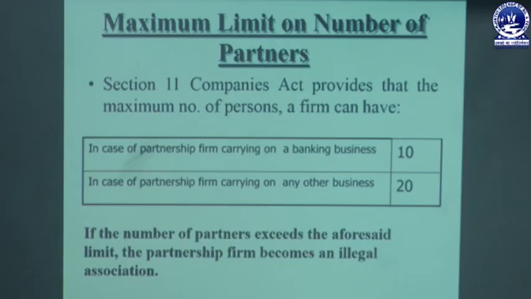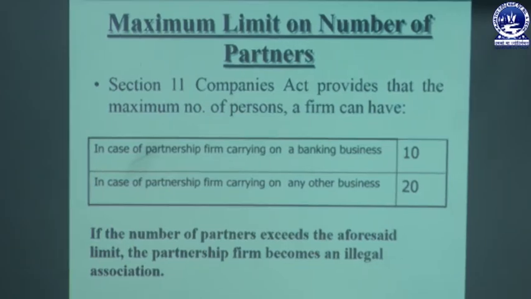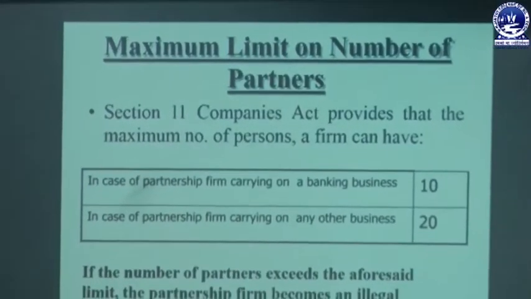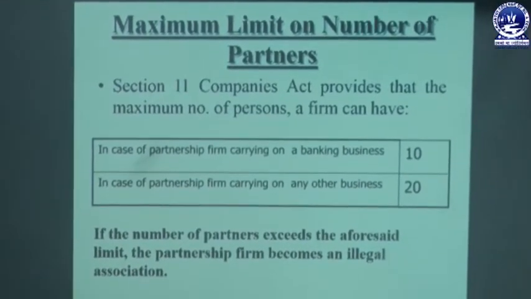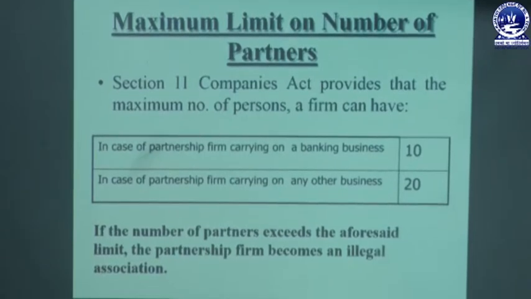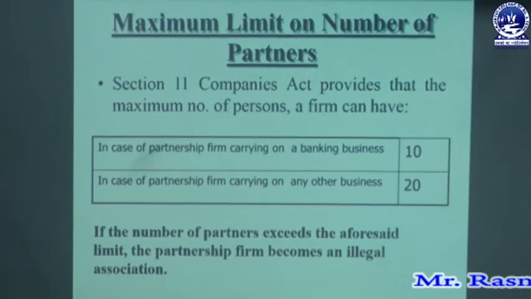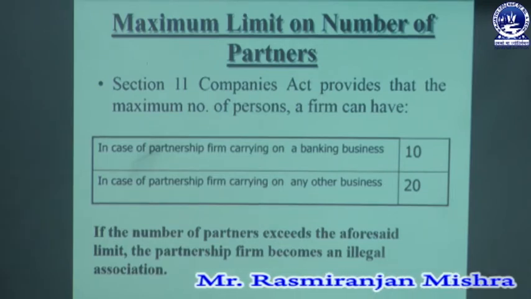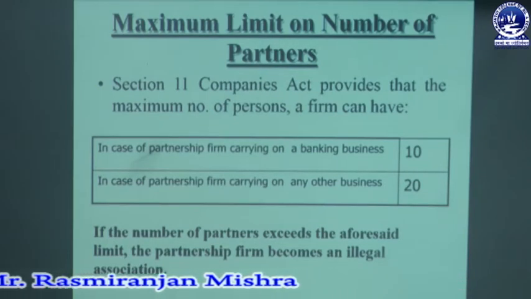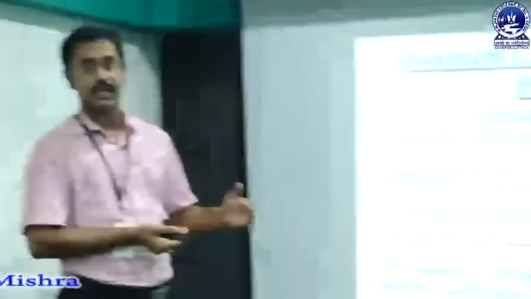So for banking business the maximum number is limited to 10, and in case of other business, that means other than banking, the maximum number is limited to 20. If the number of partners exceeds the aforesaid limit, the partnership firm becomes an illegal association. So the maximum number of persons or partners is mentioned in the Act. If any partnership firm exceeds that number, then that firm is an illegal business, or is called an illegal partnership firm.